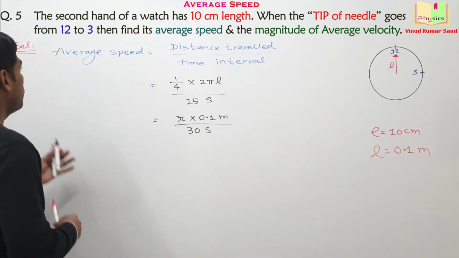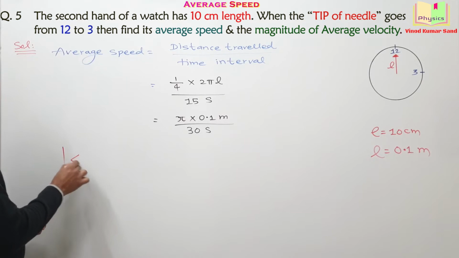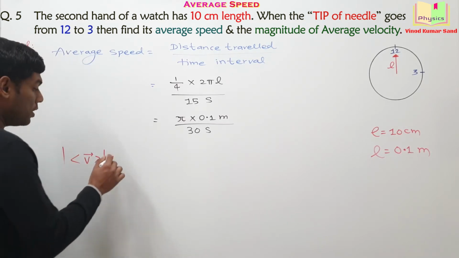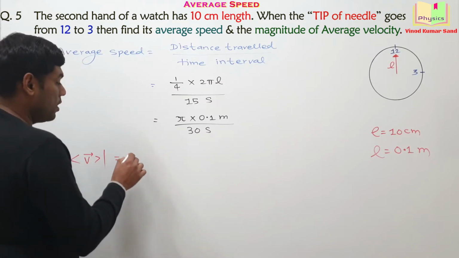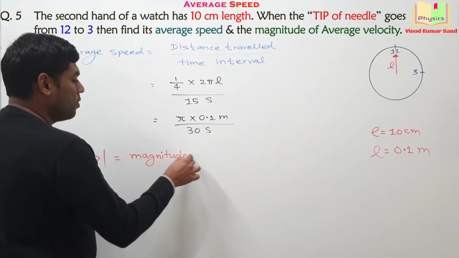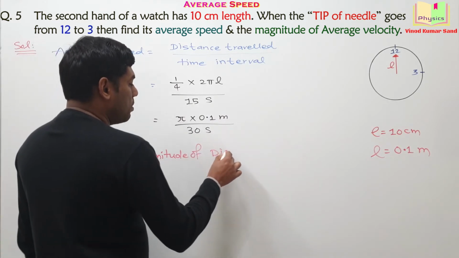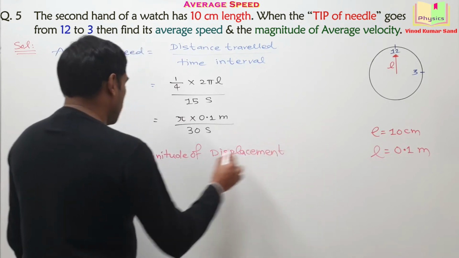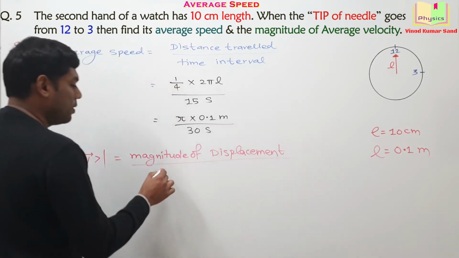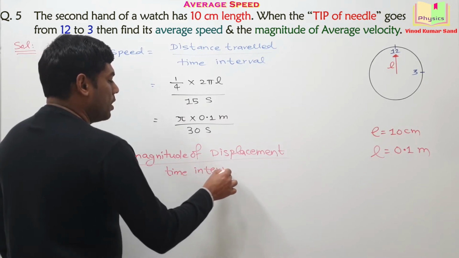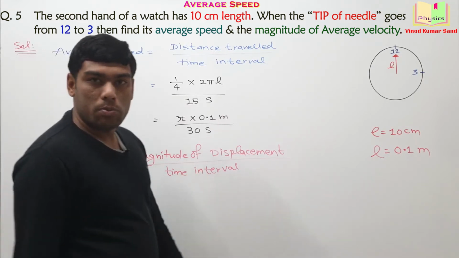Next part is the magnitude of the average velocity. Magnitude of the average velocity is actually equal to the magnitude of displacement divided by the time interval. Okay, let us check the magnitude of displacement.